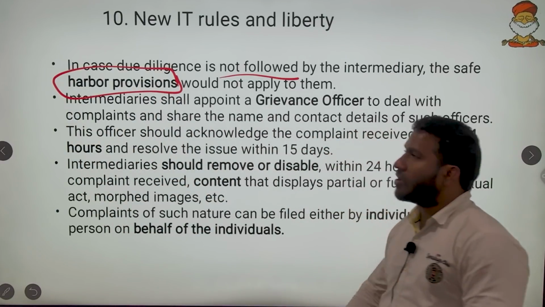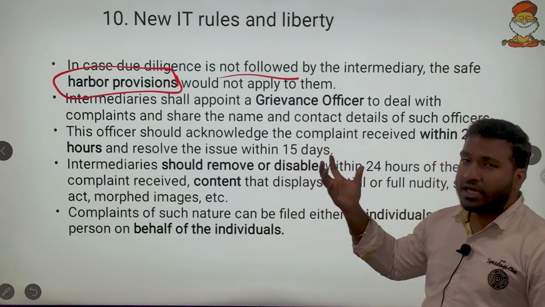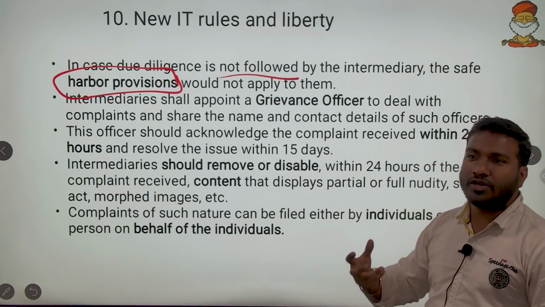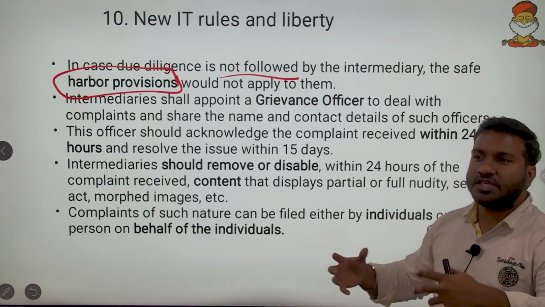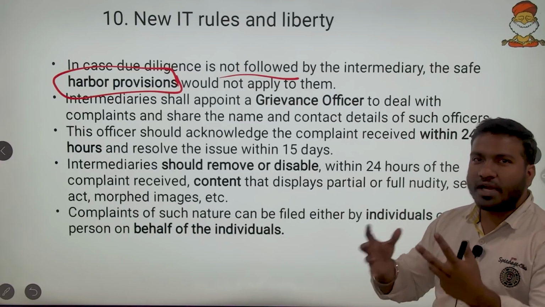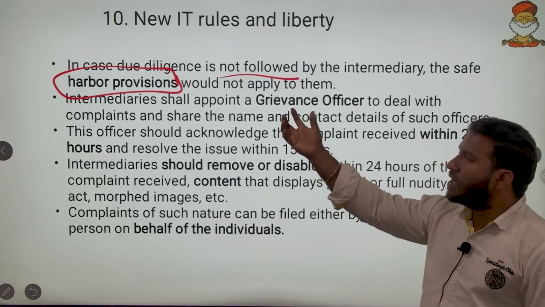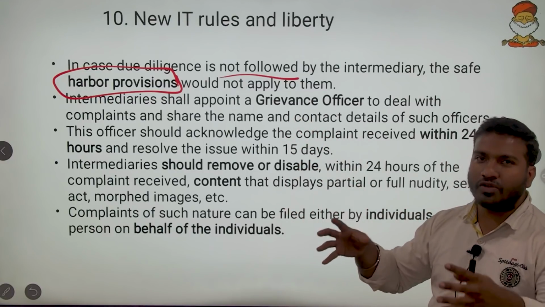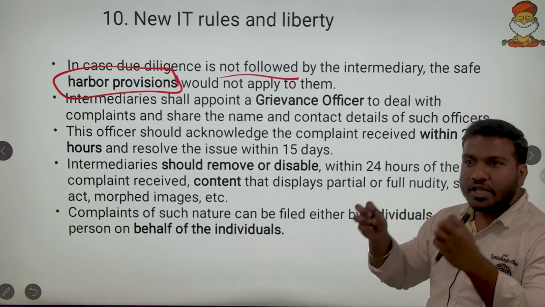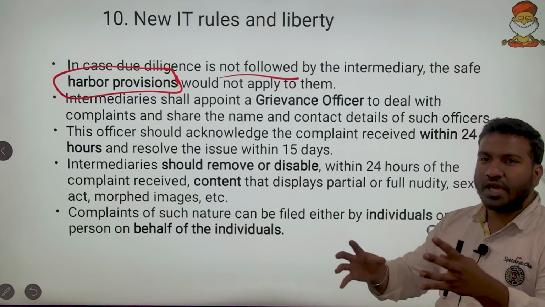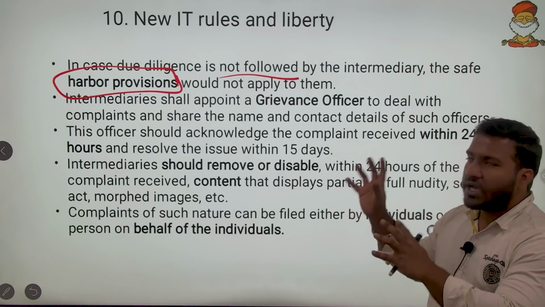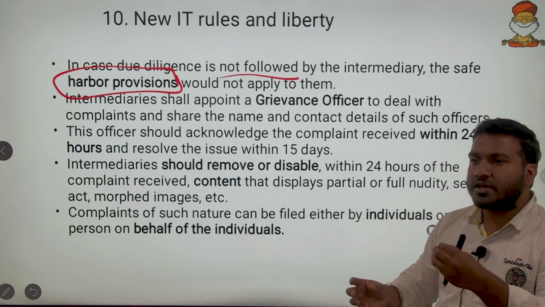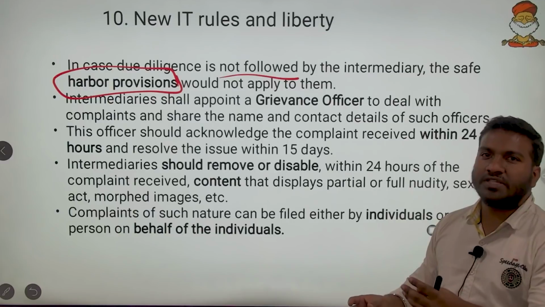Say for example, government is coming up with IT rules, and if a person is not following these IT rules, and if they are not following the due diligence, and so many controversial messages are coming up from my social media company, then obviously I will lose my safe harbor clause. So safe harbor provision is given only to those media which are in the good books of the government. So they are good boys as per the government. They won't do mistakes, and for them some concessions will be given in case of inspections, in case of punishments and others.